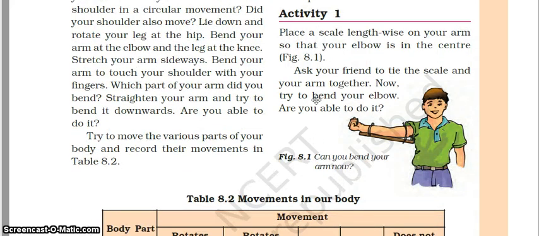When you observe your body, you will find you are able to move your arms from the shoulders in a circular motion. That is, you can move your arm in all the directions. But in the case of the elbow, you can only bend your arm in one direction, inwards, not outwards. Similarly, in the case of the knee, you can only bend in one direction, not in all the directions.